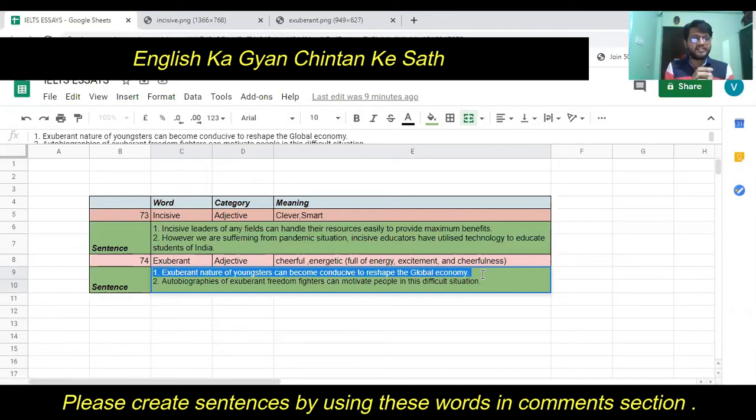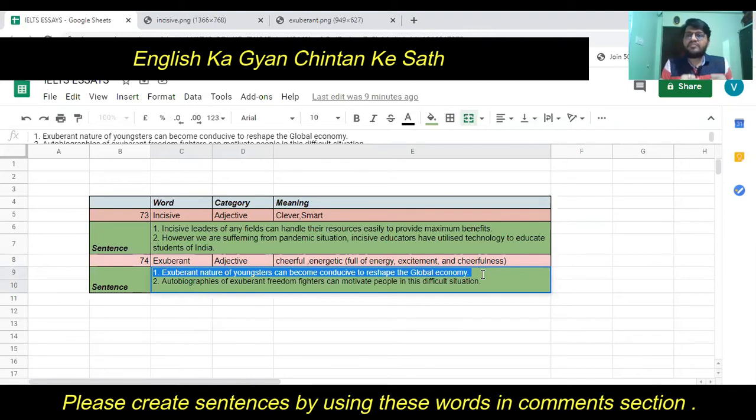The first sentence that I have created by utilizing this particular word is: exuberant nature of youngsters can become conducive to reshape the global economy. See, exuberant nature of youngsters means whenever we see youngsters, whenever we imagine youngsters, we always think that youngsters are energetic in nature.